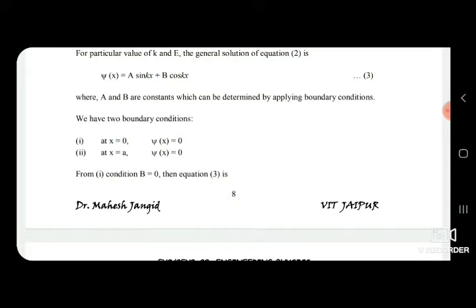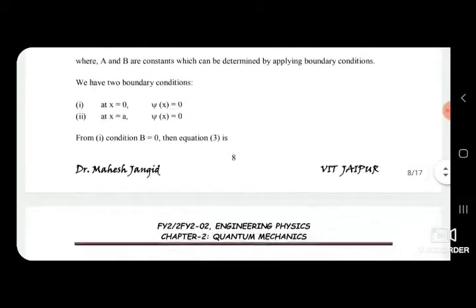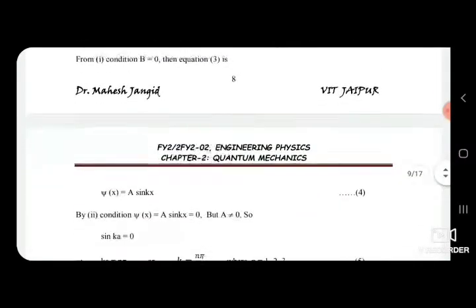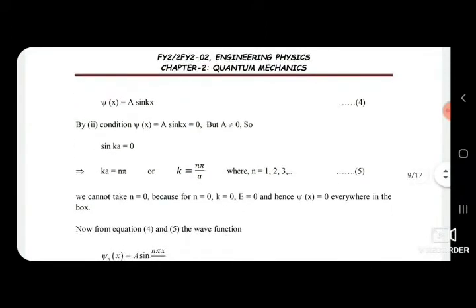By applying the first boundary condition in equation number 3, we get B equal to 0. That is, the value of the constant B will be 0. Then the wave function will be psi(x) equal to A sin kx. Now, by applying the second boundary condition in equation number 4, we get A sin ka equal to 0, but A does not equal 0.